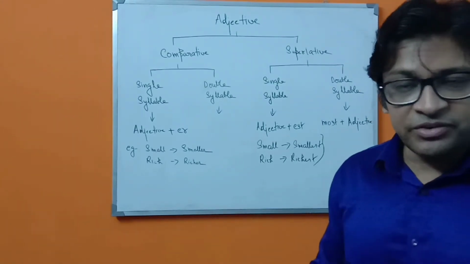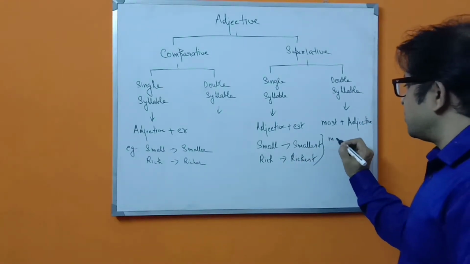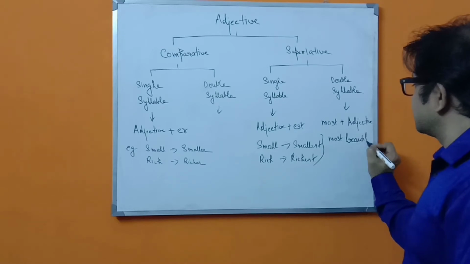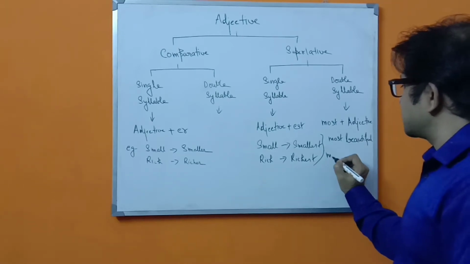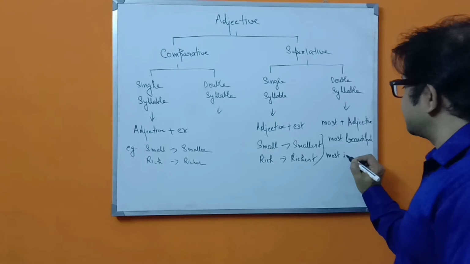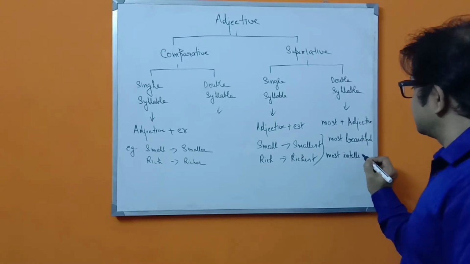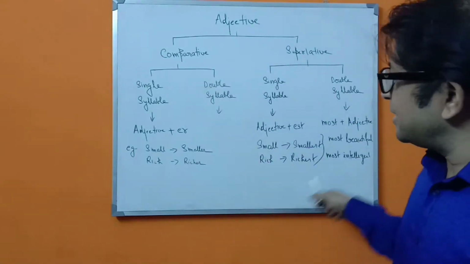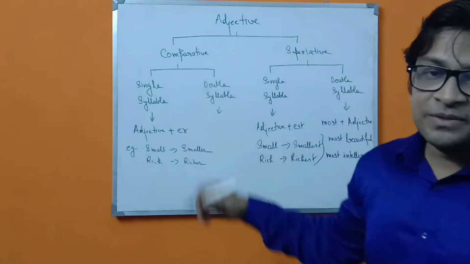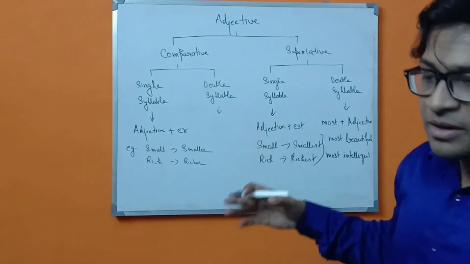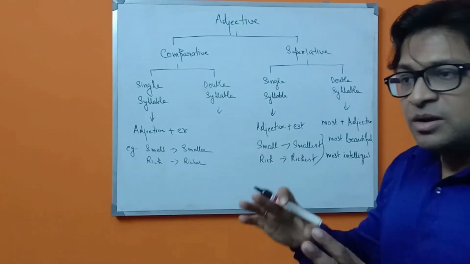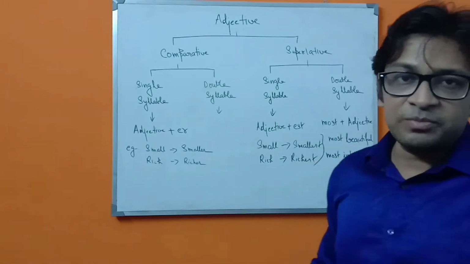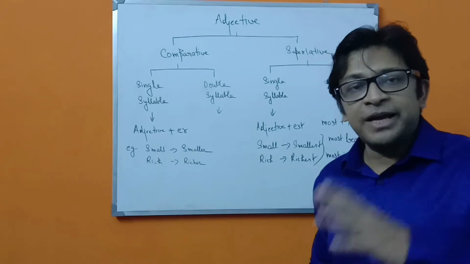So we are going to say most beautiful, most intelligent, this way. So this is the basic concept of transformation of sentence, or you can say degree change, from positive to comparative, or from comparative to superlative, or from superlative back to comparative, or back to positive.